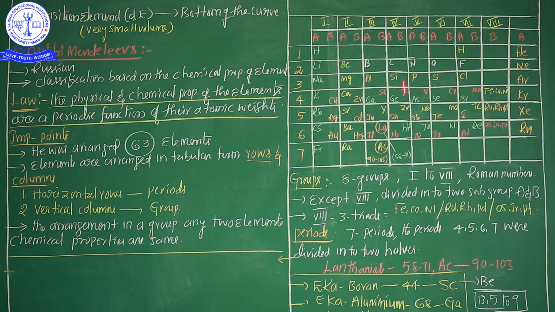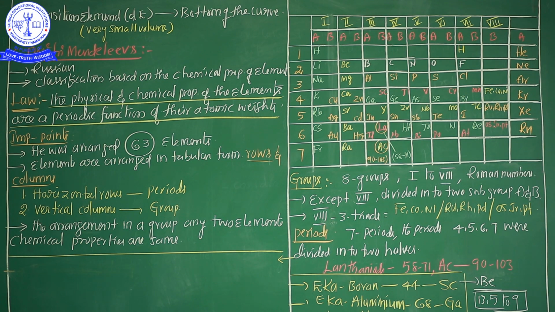And one more drawback, my dear students, is the position of hydrogen. Hydrogen is not given a definite position. It is placed in the first A group, and as well as here in the 7th A group also. He didn't explain the position of hydrogen, and why hydrogen is in the first A group and the 7th A group. This is the second drawback. And the third drawback is the position of rare earth metals and actinides. Rare earth metals means lanthanides and actinides. He didn't separate the lanthanide or actinide elements, but arranged them inside the tabular form. So this is the third drawback.